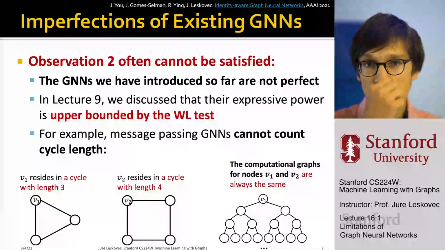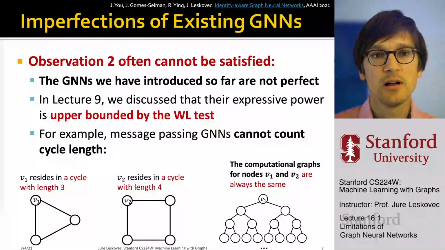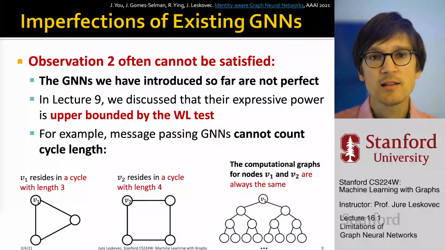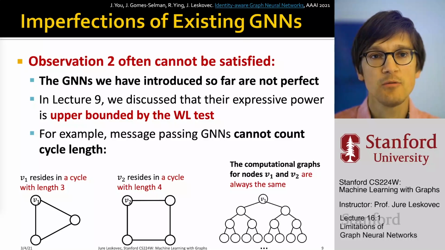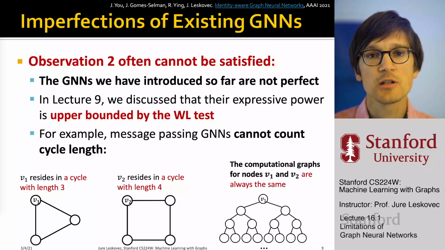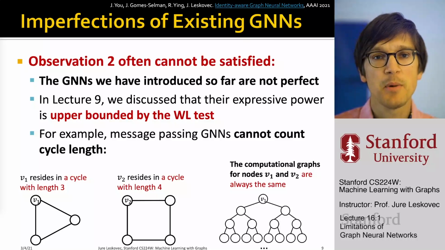So this is one issue that graph neural networks, as we have defined them so far, are not able to handle. The second important implication, from observation 2, is that the GNNs we have introduced so far are not perfect. Their expressive power is not enough. In particular, in lecture 9, we discussed that the expressive power of a message passing graph neural network with indiscriminative features is upper bounded by the Weisfeiler-Lehman graph isomorphism test.